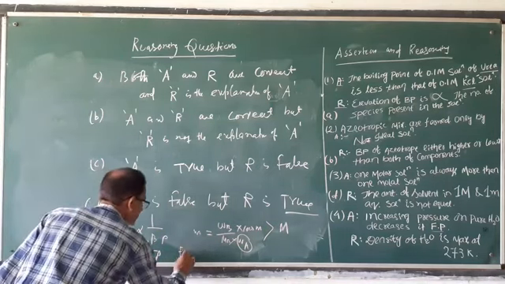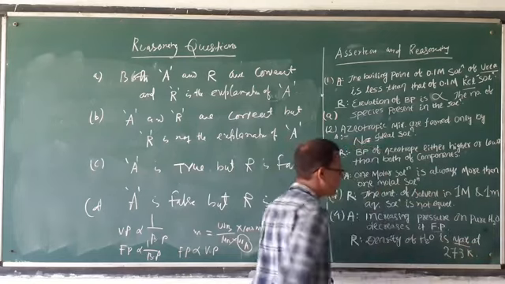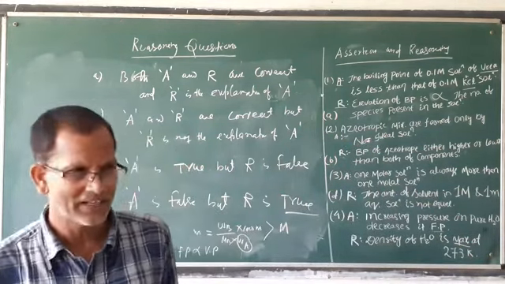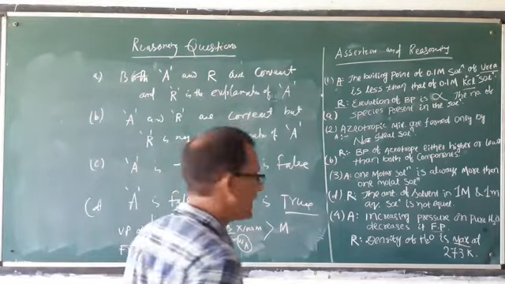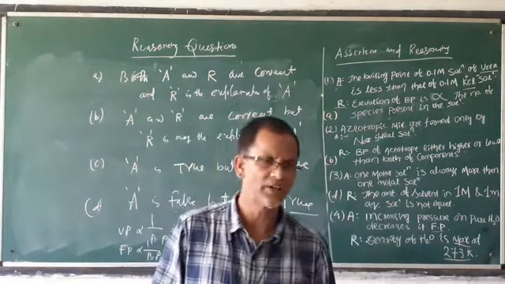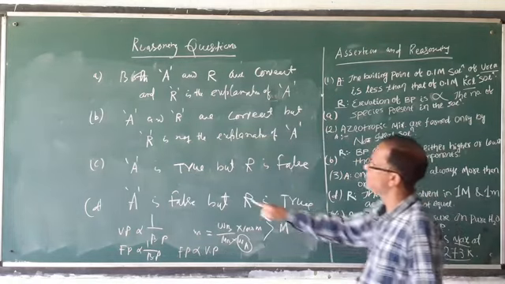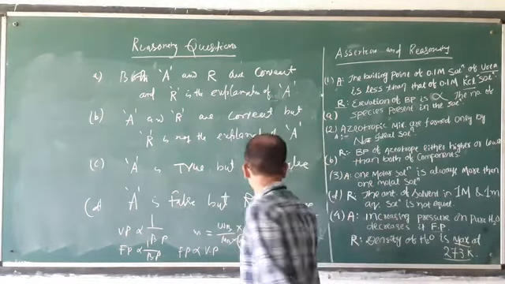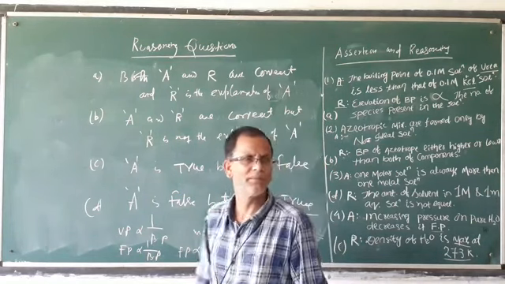But R: the density of water is maximum at 273 K. Wrong. Water density is not maximum at 273 K. Generally, the density of water is taken at 4 degrees Celsius. At 4 degrees Celsius, the density of water is maximum. So the statement is wrong. So A is correct, R is wrong. A is true, R is false. So the answer is C.